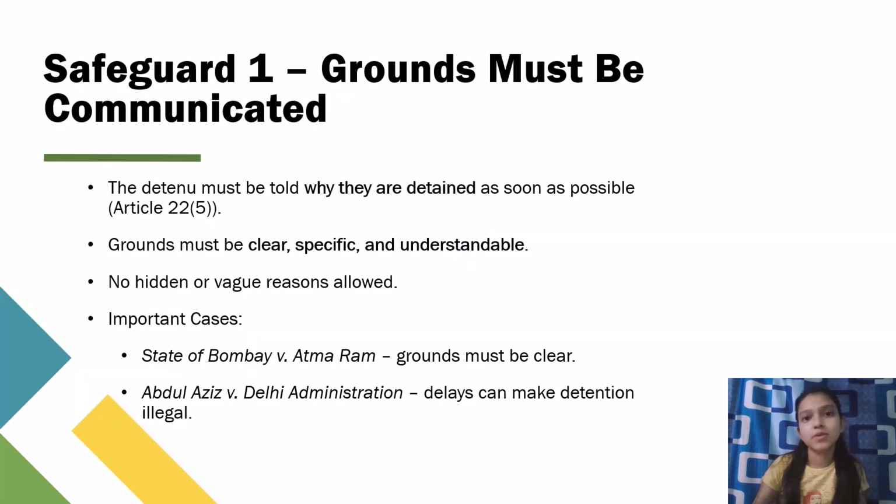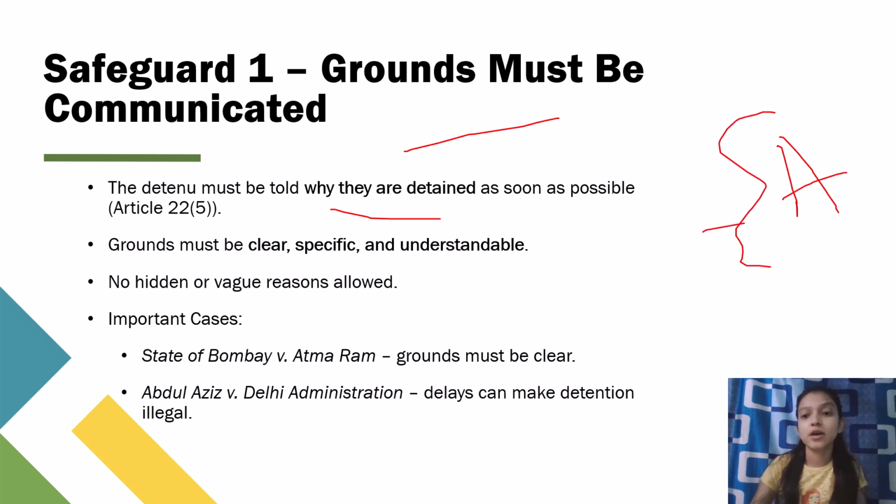Now let's move into the safeguards that have been mentioned in Article 22. Grounds must be communicated. This is the very first safeguard given under preventive detention. The detainee must be told why they are detained as soon as possible, and it is written under Article 22 clause 5. For example, A has been arrested for a crime and he has not been told why he has been arrested. He has the right to know on what grounds, for what crime, he has been arrested by the authorities. Grounds must be clear, specific and understandable.